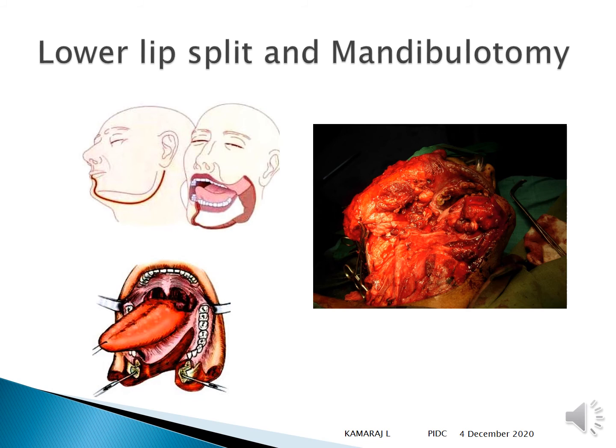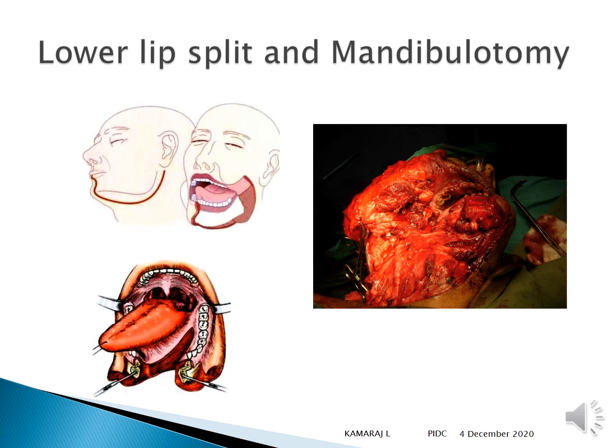Lower lip split and mandibulotomy. So you can see a submandibular incision is placed, the lip is split, the mandible is swung, and then the access is created for the floor of the mouth.